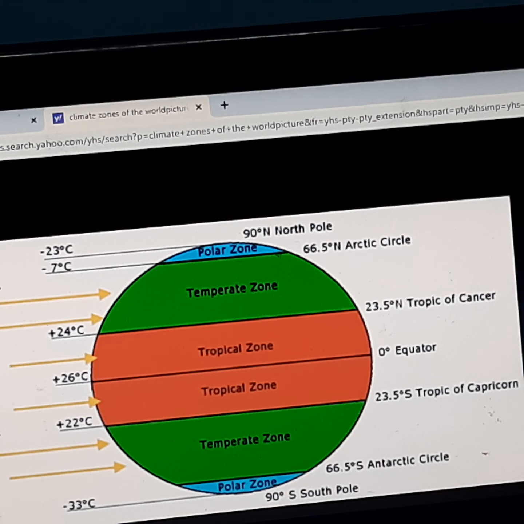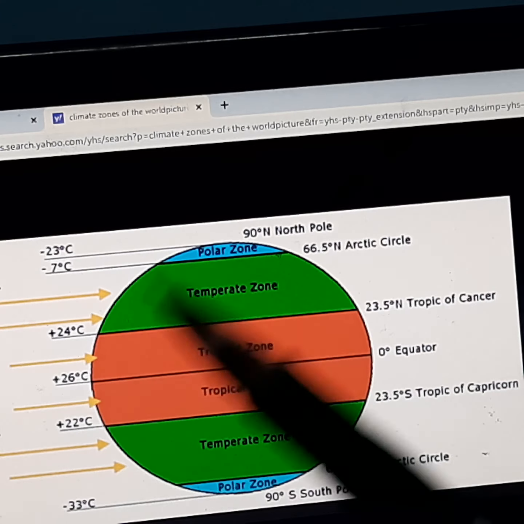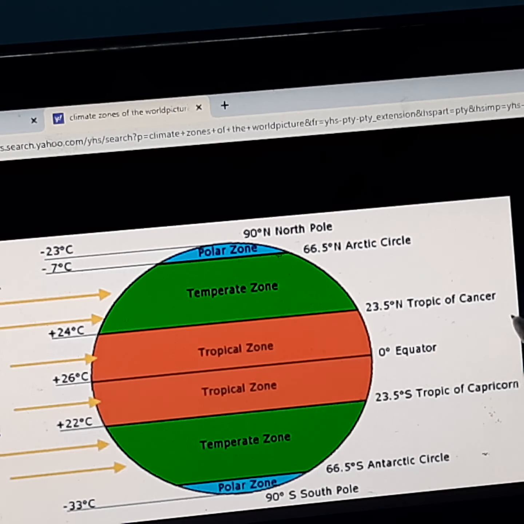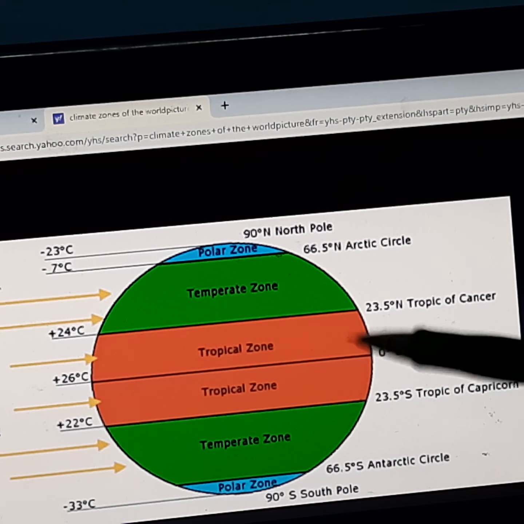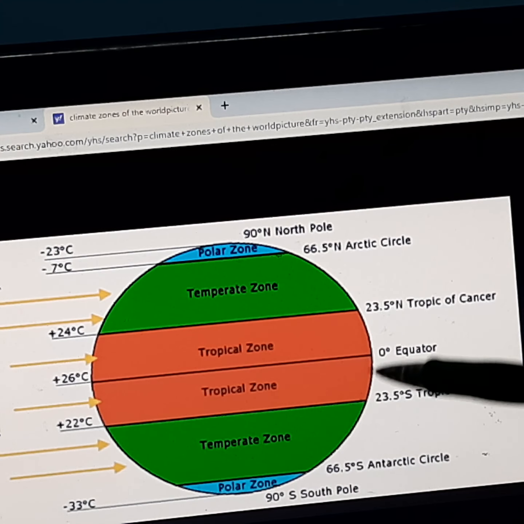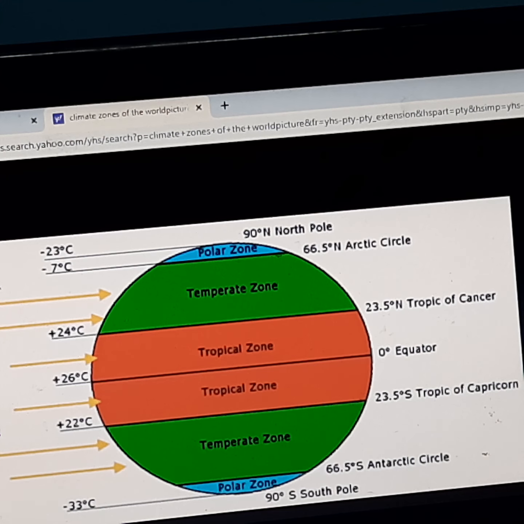The vertical rays heat the surface of the earth to a greater extent than inclined rays, or slanting rays. So here, imagine here your sun and you find the direct rays. This is slanting rays. So due to the shorter distance the sun's rays travel and the sun's rays concentrate on smaller area, this zone is very hot. The heating effect of the sun's rays is very high.